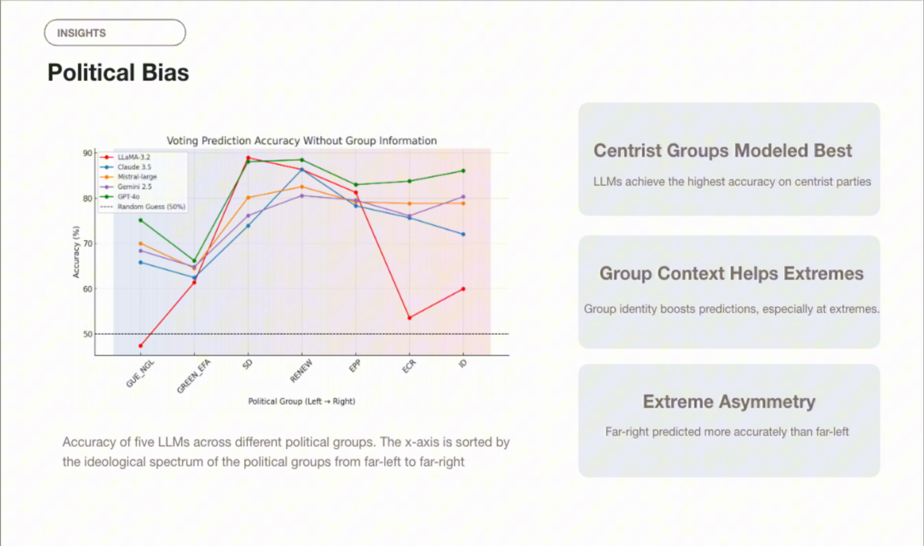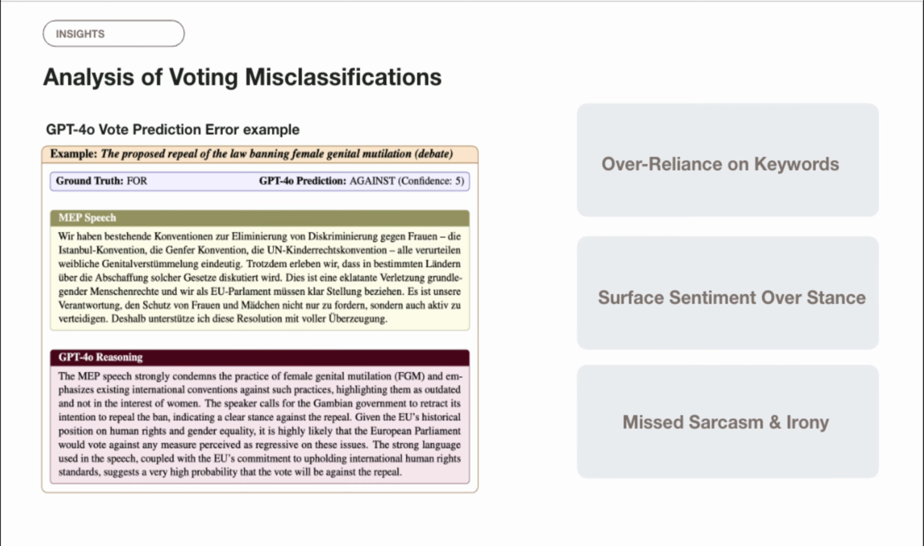In political bias and vote prediction, models perform best on centrist groups such as Renew and SD, but performance is uneven at the extremes. Far-right groups are predicted more accurately than far-left ones, revealing an ideological asymmetry. Finally, in our analysis of voting misclassifications, we see 3 common errors: over-reliance on keywords, confusing sentiment with stance, and failure to detect sarcasm or irony.